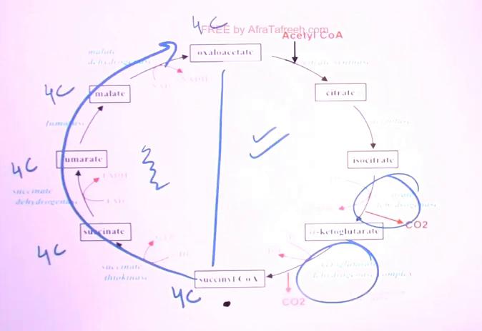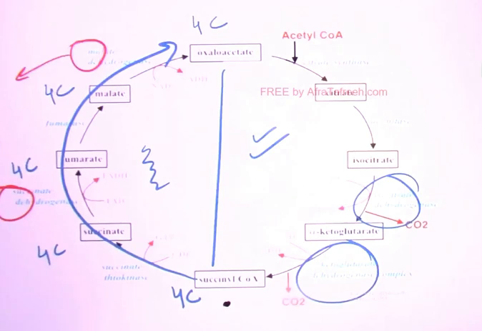And whenever there is a dehydrogenase on this side of the cycle, see succinate dehydrogenase, malate dehydrogenase, there is no change in the number of carbons when these two dehydrogenases are working. So they both are simply oxidation steps occurring. You know, dehydrogenase means removal of hydrogen, means oxidation, right?